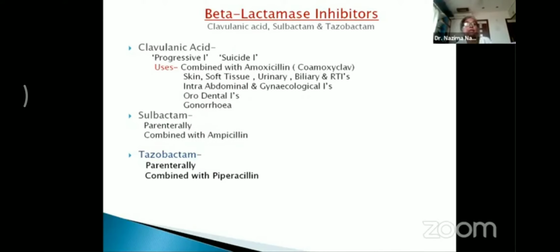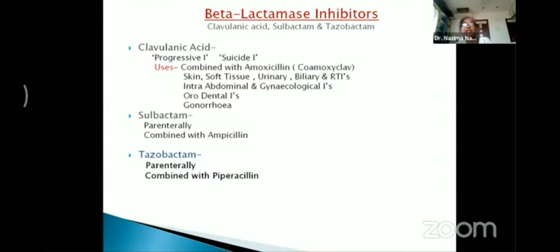So it is also called a suicide inhibitor. Coming to the uses, clavulanic acid is generally combined with amoxicillin, a combination which is called co-amoxiclav.